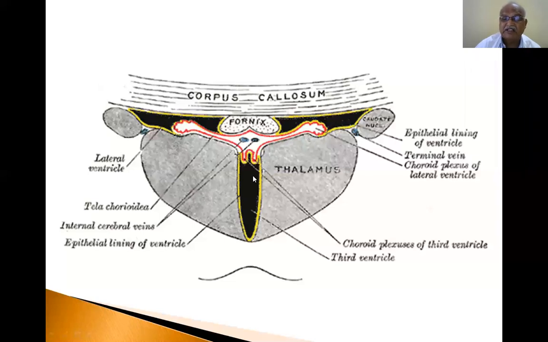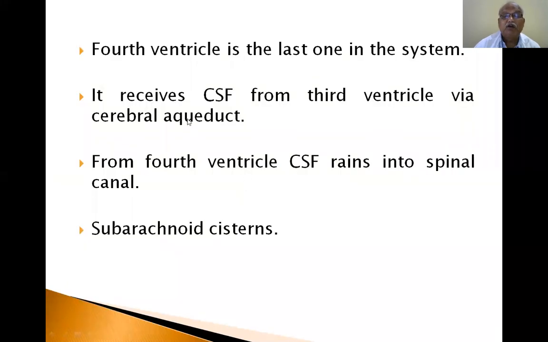So the ependyma is covered by epithelial lining, lined by epithelium. The fourth ventricle is the last one in the system. It receives cerebrospinal fluid from the third ventricle via the cerebral aqueduct. From the fourth ventricle, cerebrospinal fluid drains into the spinal canal and subarachnoid cisterns.